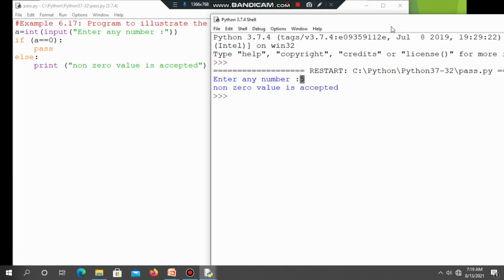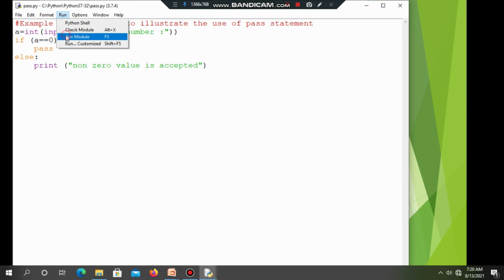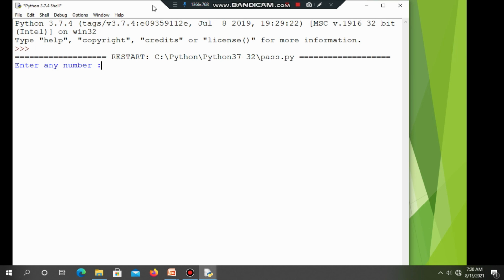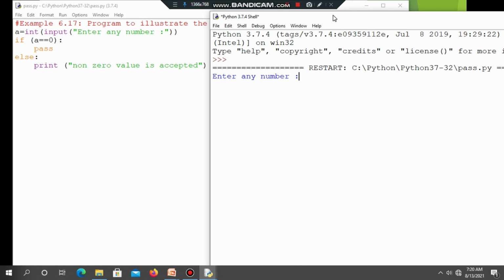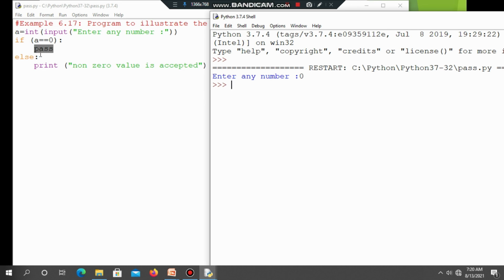Again I will give the input as 0. What is the output? Pass statement means it does nothing, no? So see the output. When the value of a is 0, that means 0 equal to 0, the condition is true. When the condition is true, the pass statement is executed. The pass statement does not do any work or operation, that's why it does not show any output on the screen. So now you can understand the use of the pass statement.